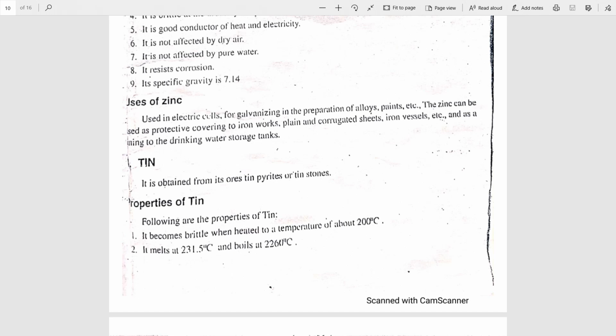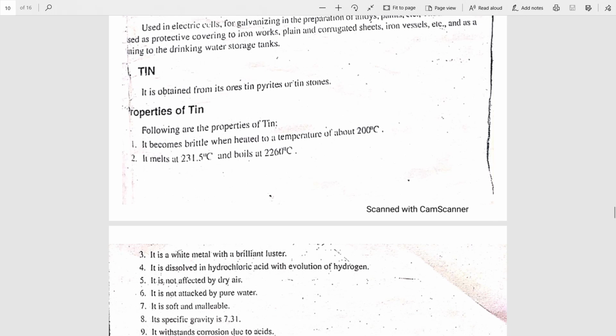Usually tin is prepared from tin pyrites. So what are the properties of tin? Tin is brittle when it is heated at 200 degrees centigrade. It melts at 231.5 degrees centigrade and it boils at 2260 degrees centigrade.